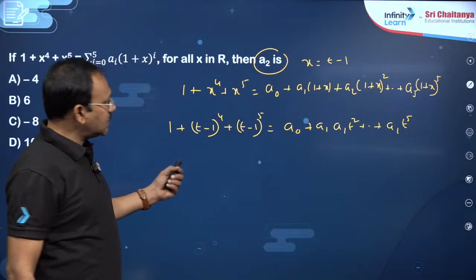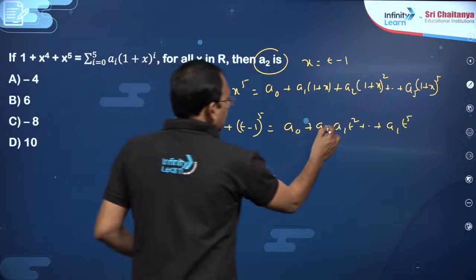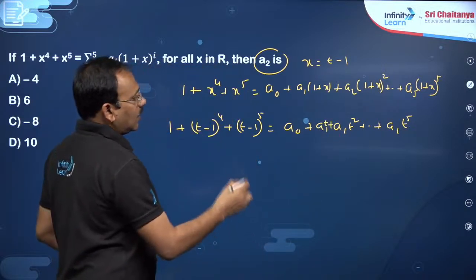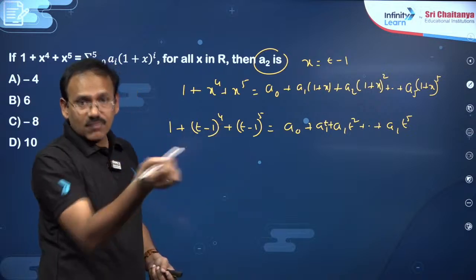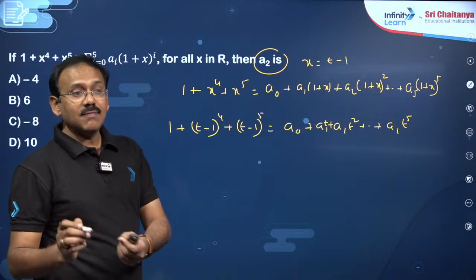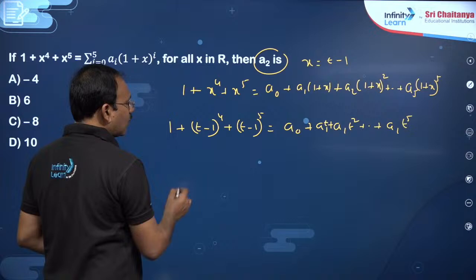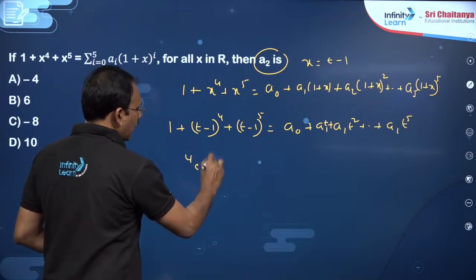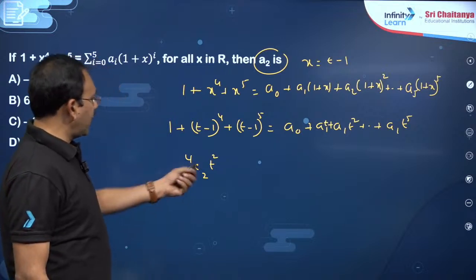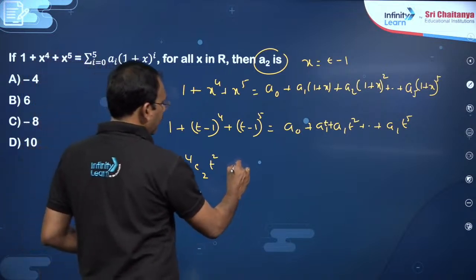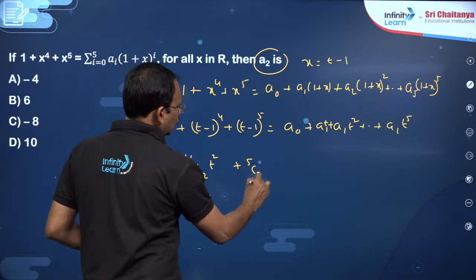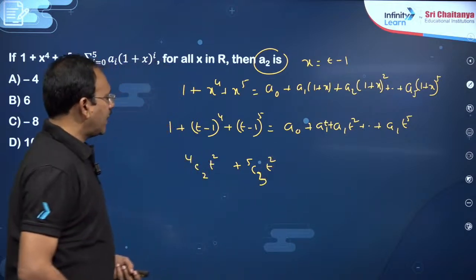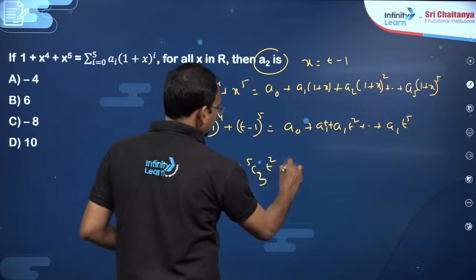So, my dear friends, in this expansion, a2 is nothing but the t square coefficient. So, the t square coefficient, what will you get here? So, 4c2 into t square into minus 1 power 2, and here plus 5c3 into t square into minus 1 power 3, right.